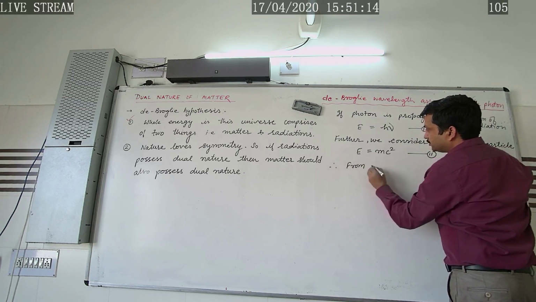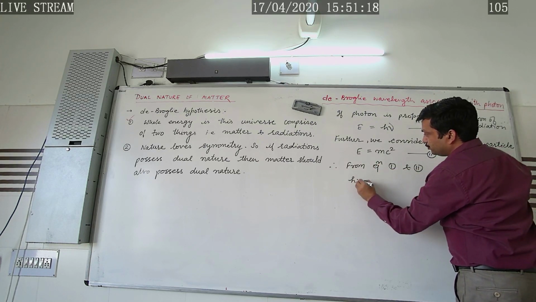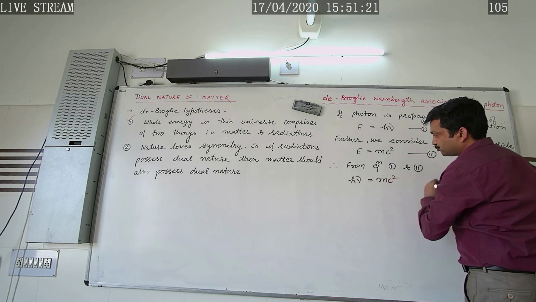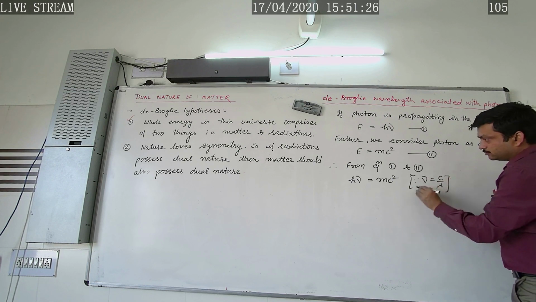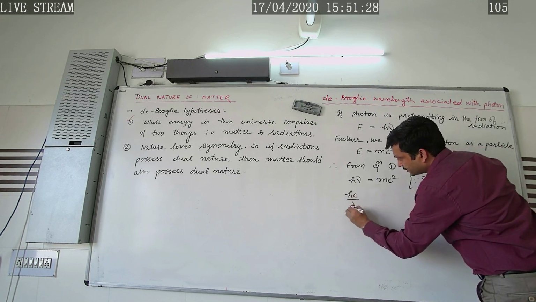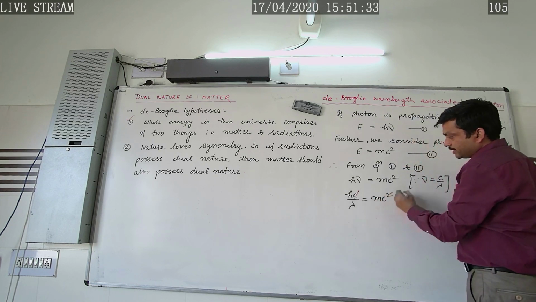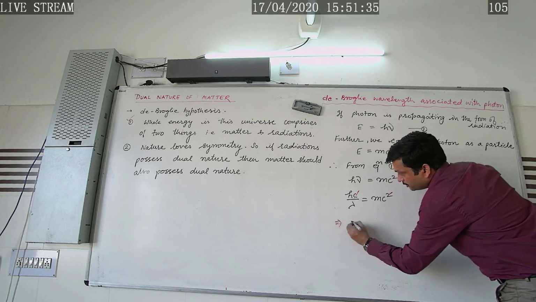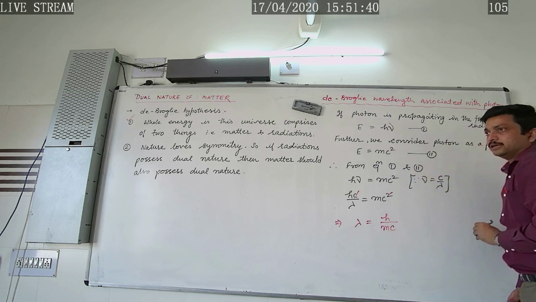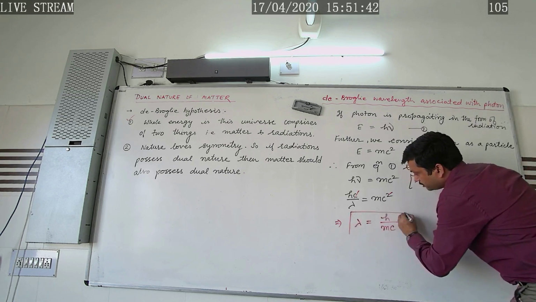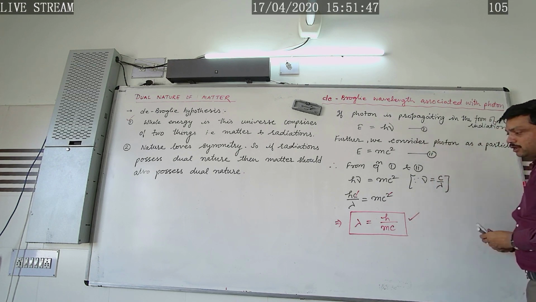Therefore, from equations 1 and 2, we get hν = mc², but here ν = c/λ. So if we put this in, we get hc/λ = mc². Here c and c get cancelled out, and we get the required λ = h/mc. So this is the required de Broglie wavelength associated with the photon.